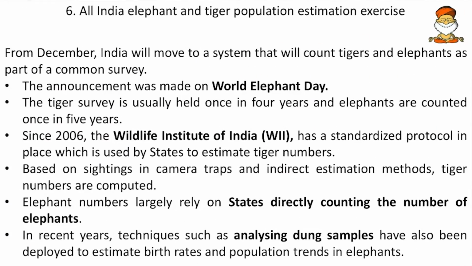Then the All India Elephant and Tiger Population Estimation Exercise. From December, India will move to a system that will count tigers and elephants as part of a common survey. The announcement was made on World Elephant Day. The tiger survey is usually held once in 4 years and the elephants are counted once in 5 years. So mark these two facts as important.